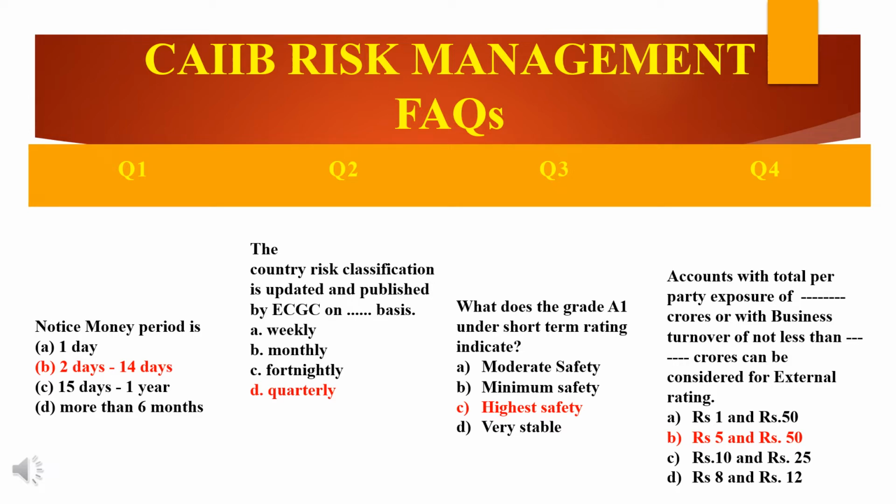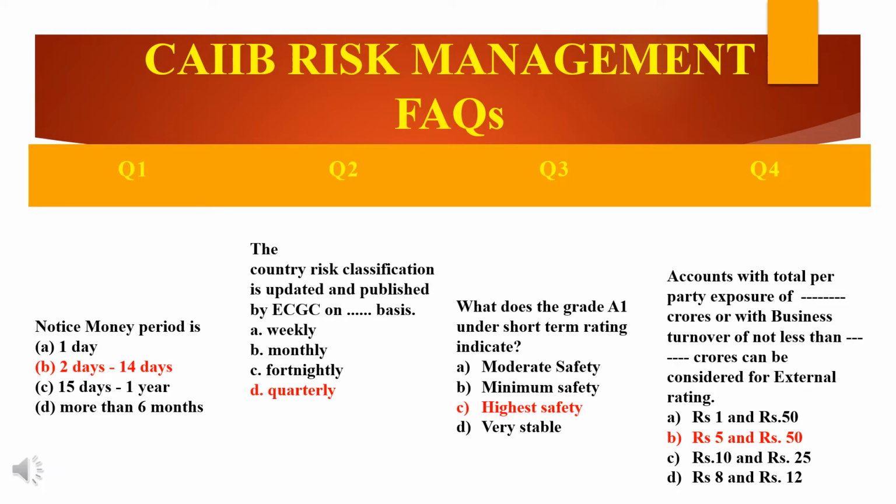So here the question is, what is notice money? First option is 1 day. So 1 day will not come because it's for call money. If the question was for call money, you should say 1 day. Here it's given notice money. Notice money means it refers to borrowing and lending of funds for 2 to 14 days. So the answer is 2 to 14 days. Next comes more than 14 days, that is term money. So the rest all answers will be for term money. So our answer for notice money is option B, 2 days to 14 days.